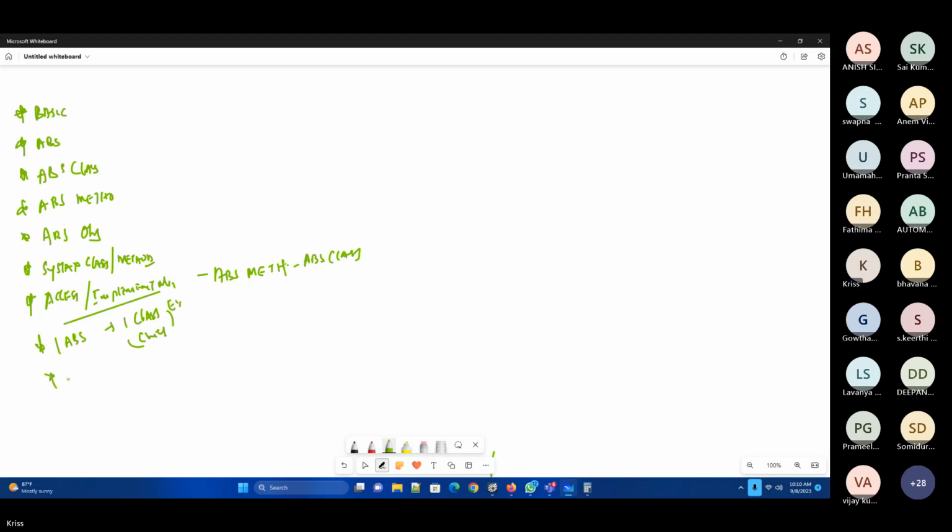Now what we have done, one abstract class implemented in multiple classes. Multiple childs. So now one abstract class can be extended into Samsung, Vivo. This is what we have been done, right? Team clear? Yes, sir.